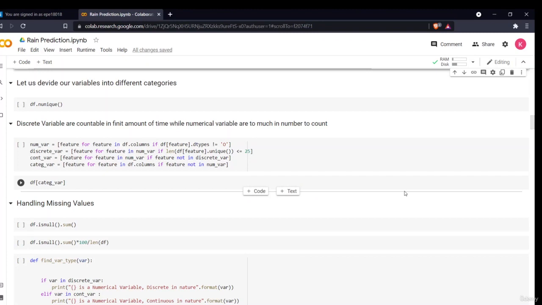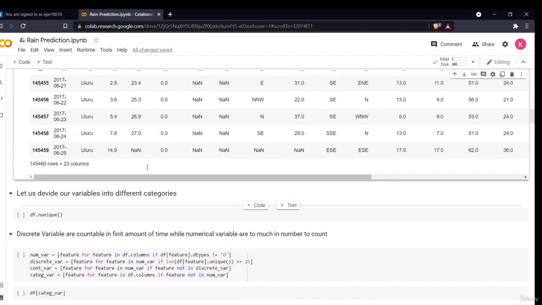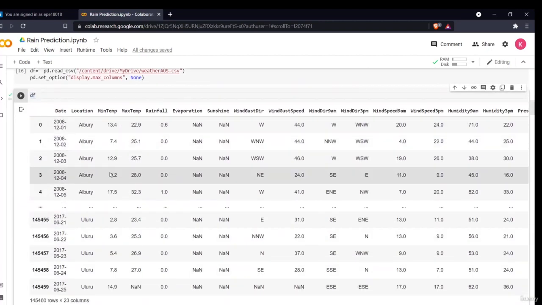Hello all, welcome to the next section of the project. In this section we'll be doing the data analysis and handling the missing values, right? What are the different missing values in our data? So first of all, we already had a look at our data. Let us have a look at our data again.